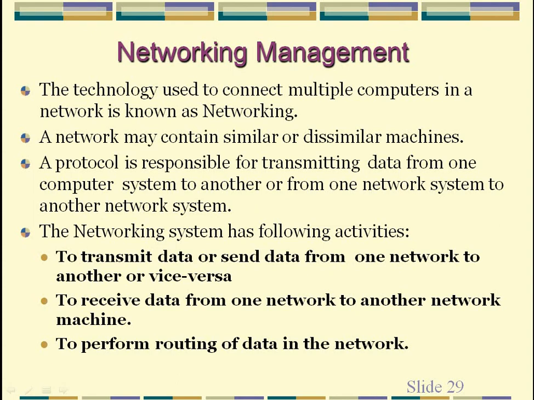There is a difference in the functions that are provided by the operating system in the case of a standalone machine and a network system. The operating system takes care of data sharing, data sending, data receiving and routing data. A protocol is responsible for transmitting data from one computer system to another or from one network system to another.